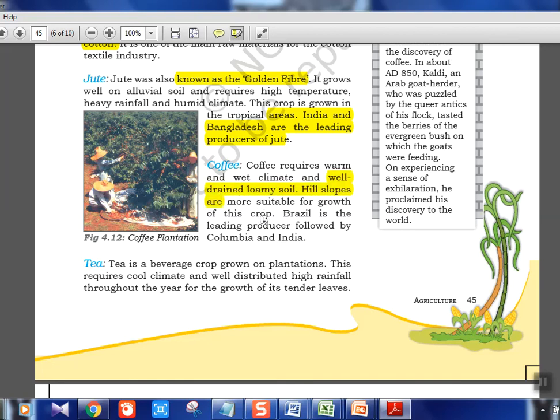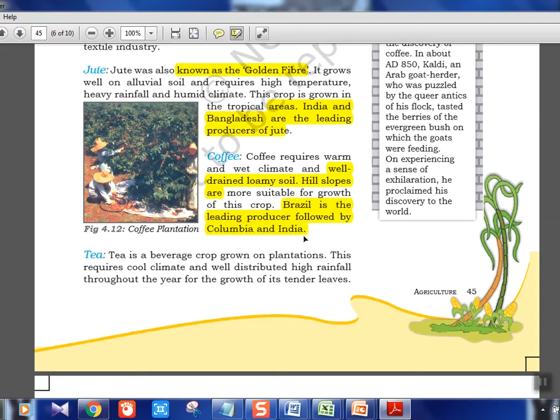So tea, coffee, and all, you know, slope or terrace farming is famous there in Kerala and the northeast. Brazil is the leading producer, followed by Colombia and India. So Brazil is the leading producer of coffee.